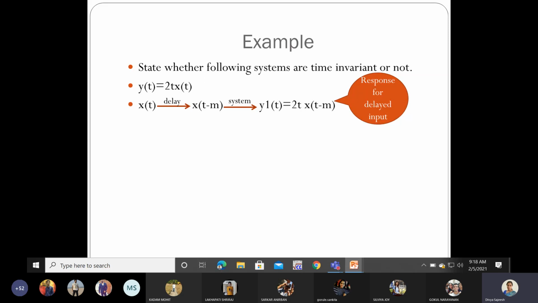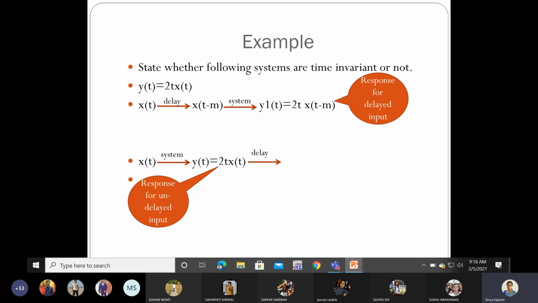Now we have to check, when I do the next step, whether you are getting the same output. Then I can tell the system is time invariant. So second case, I will apply the input to the system without delaying. So x of t is directly given to the system. So what does the system do? It will multiply the input with 2t. So directly your output will be 2t into x of t, because the input is x of t, and when it is multiplied with 2t, it will be 2 times t into x of t. So this is the response for the undelayed input.